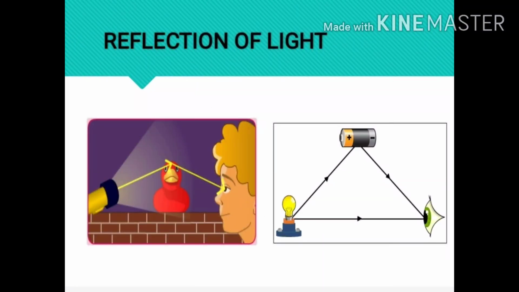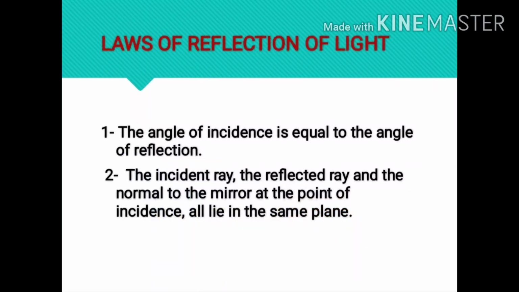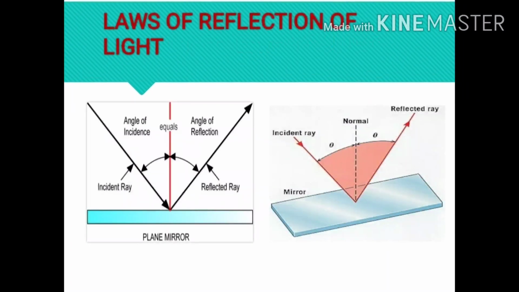A highly polished surface such as a mirror reflects most of the light falling on it. You are already familiar with the laws of reflection of light. Let us recall these laws. The first law states that the angle of incidence is equal to the angle of reflection, and the second law states that the incident ray, the normal to the mirror at the point of incidence, and the reflected ray all lie in the same plane. These laws of reflection are applicable to all types of reflecting surfaces, including spherical surfaces.